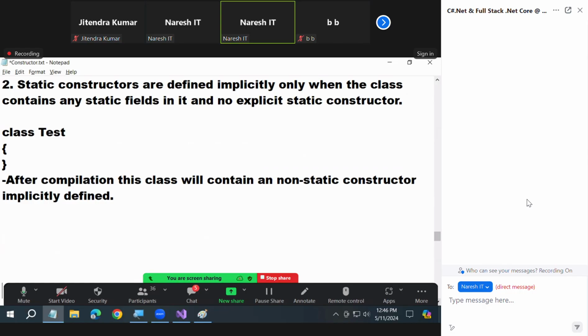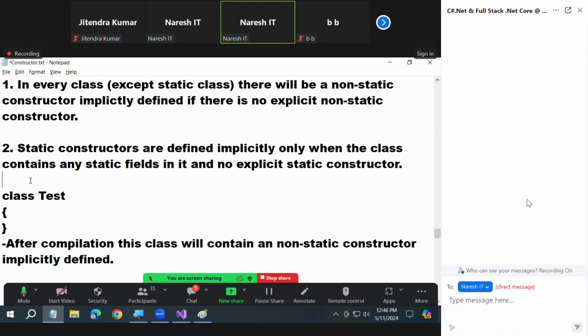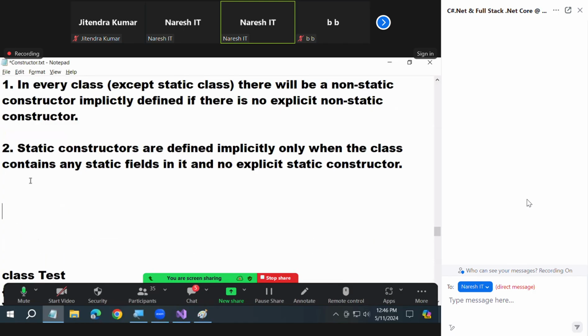Tell me, will I have a static constructor in this class or no? Tell me, no. Why? I did not find any static field in the class. Okay. Now, those are the 2 points only you should remember. And I'll show you different scenarios and I'm expecting the answer from you.